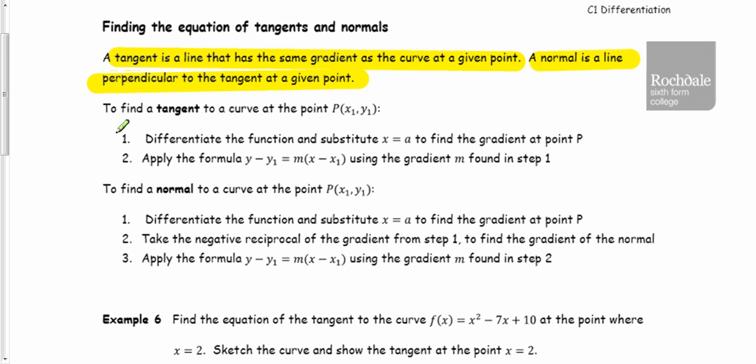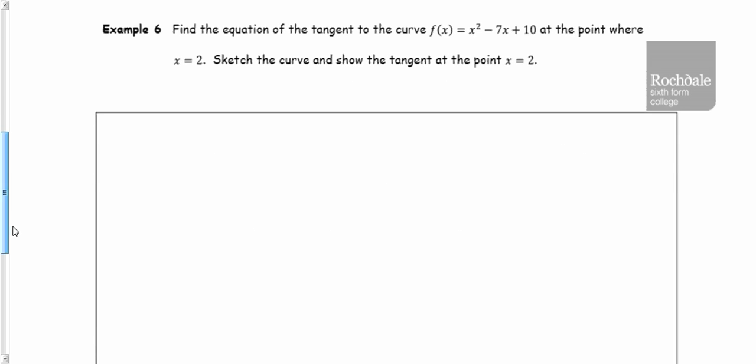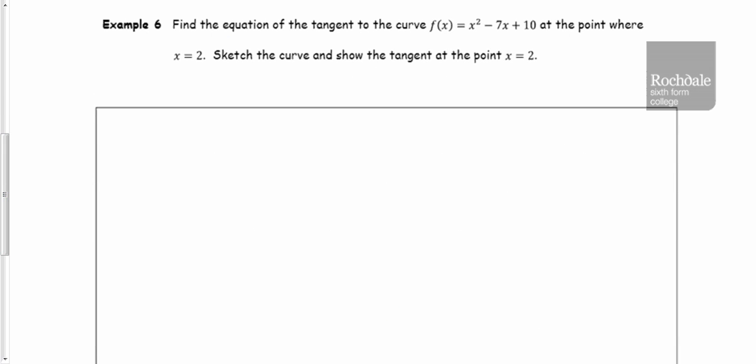In your notes, you have the two procedures for finding any tangent to any curve, and then the procedure to find any normal to any curve. They're very, very similar, just one extra step with the normal. So let's have a go. Example 6, find the equation of the tangent to this curve at the point where x is 2, and then sketch the curve and show the tangent at the point x is 2.